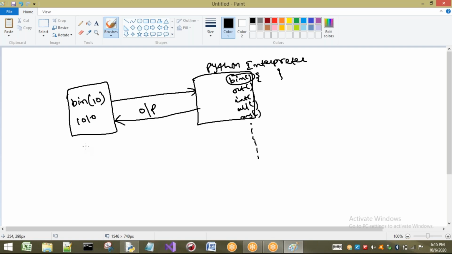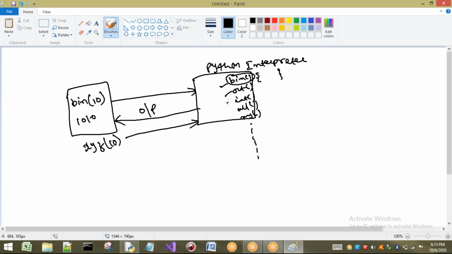The next statement I am going to use is xyz of 10. I want to execute xyz of 10. The same statement will be sent to the Python interpreter. First it will check whether the user has defined any xyz in our folder, wherever we are doing our program. It is not there. So it will check whether there is any xyz function in the Python interpreter.